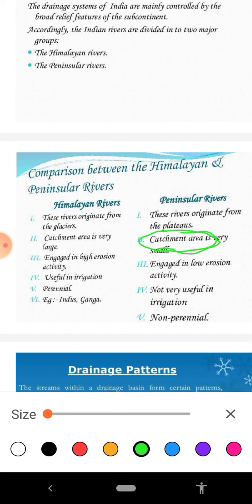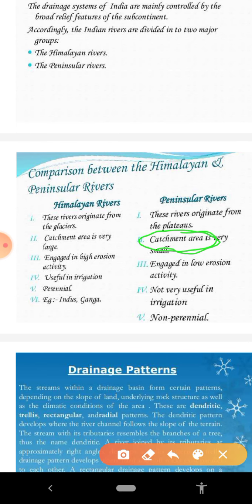Another point: the Himalayan rivers are engaged in high erosional activities. But the peninsular rivers have very little erosional capacity, or you can say they are engaged in very little erosional activity.